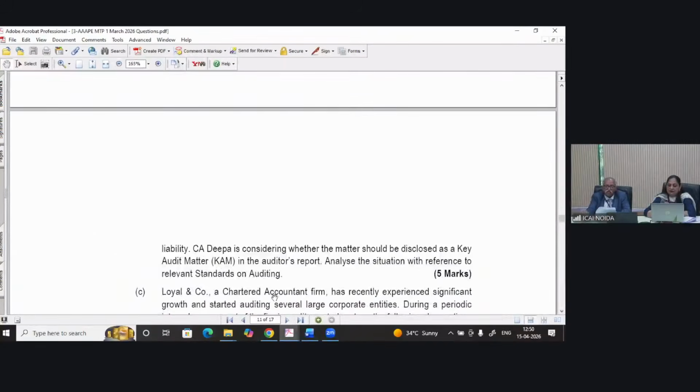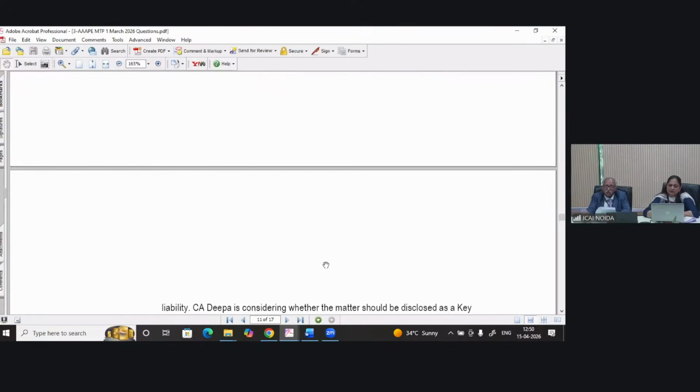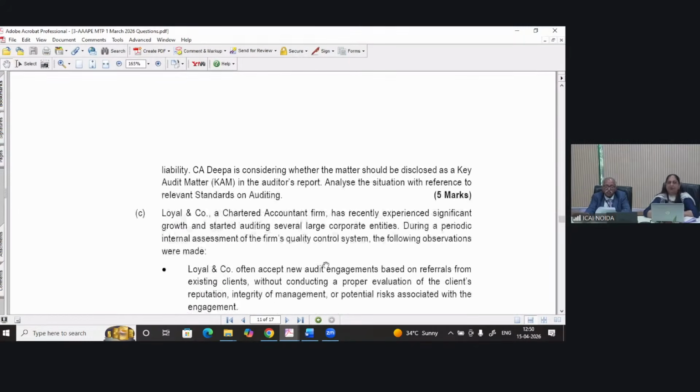Keeping in view the above, her contemplation of including the above matter under key audit matter is not proper and is not in accordance with SA 701, communicating key audit matters. It states that the auditor shall not communicate a matter in the key audit matter section of the auditor's report when the auditor would be required to modify the opinion in accordance with SA 705. So communicating a key audit matter in the auditor's report is not a substitute, very important line, for the auditor